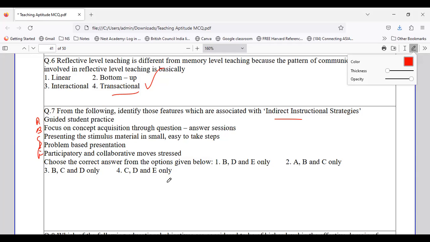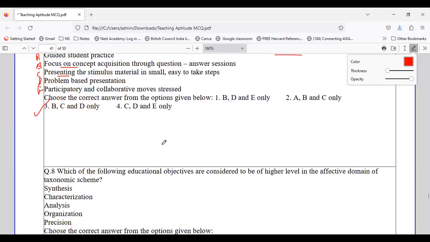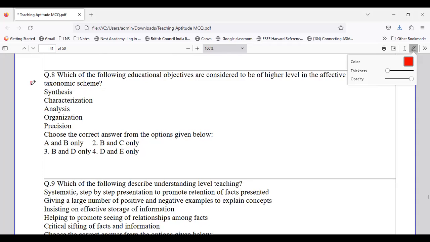So when we talk about indirect instructional strategies, the right option is option number 3, because it includes focus on concept acquisition. It is talking about presenting the stimulus material in small steps, and it is talking about problem-based presentation. So which comes under what? Which comes under the features of the associated strategies which are with respect to indirect instructional strategies. Okay. Now, coming to question number 8.